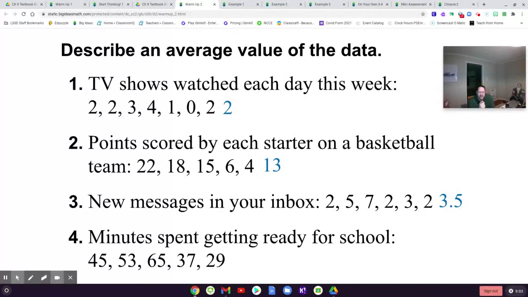So minutes spent getting ready for school. So over the course of 5 days, it took 45 minutes, 53 minutes, 65 minutes, 37 minutes, and 29 minutes. What was the mean average for number of minutes each day? All right, so you add them all up, and then you would divide by 5, because there's 5 days, and your answer would be 45.8. Okay, and again, this is why calculators will be helpful, because a lot of times when you do the mean, you're going to end up with a decimal.